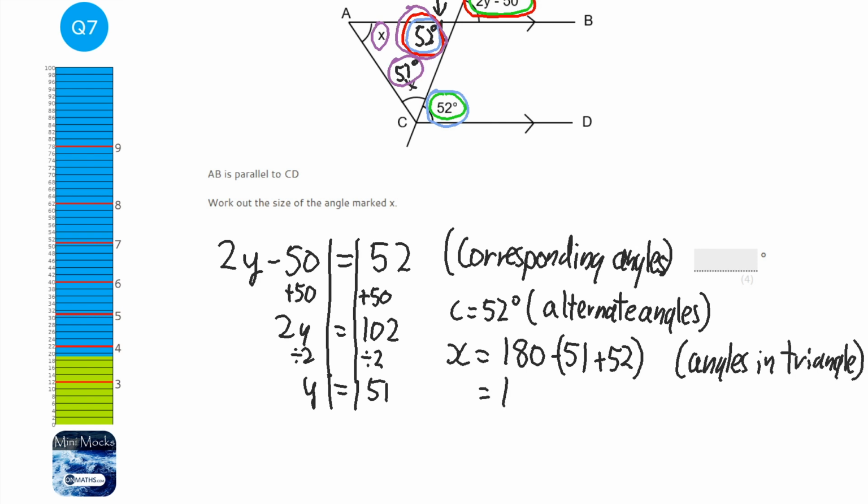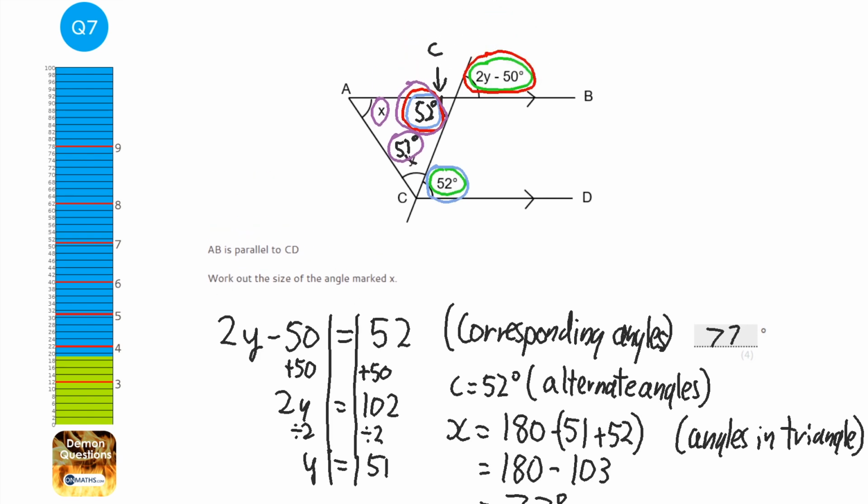Okay, so I know that 51 plus 52 is going to be 103. Therefore that's going to be 77 degrees. So my answer is 77 degrees.